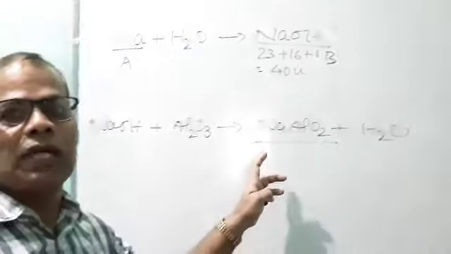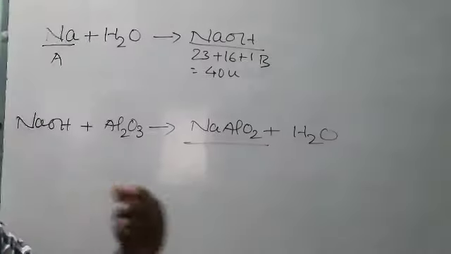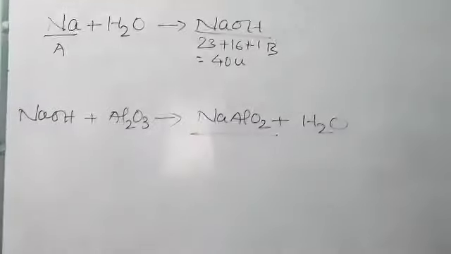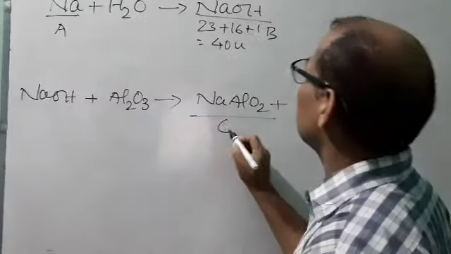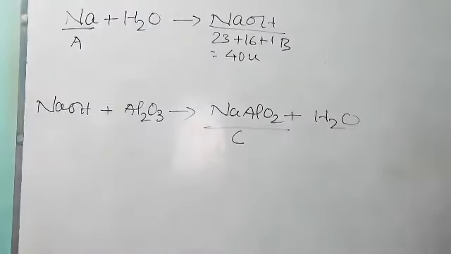You may have come across this reaction in the extraction, the concentration of bauxite ore. So this is C. This is A, this is B, this is C.